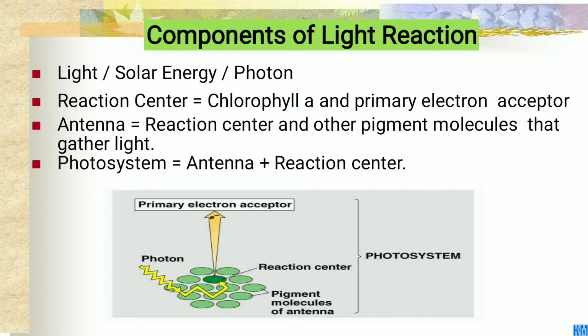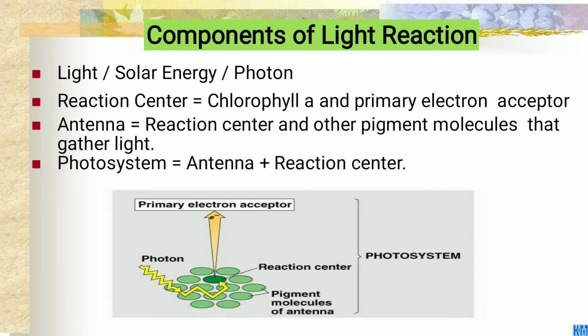Okay, then, what are the components of light? Light is solar energy, or photons. The light reaction center is chlorophyll A and a primary electron acceptor. It is the reaction center. And what is the antenna? The antenna consists of other pigment molecules like chlorophyll A, B, carotenoids, xanthophylls, etc., that gather the light together.